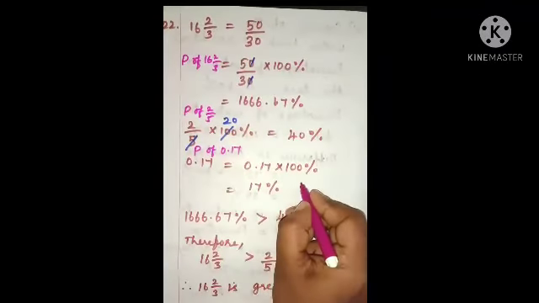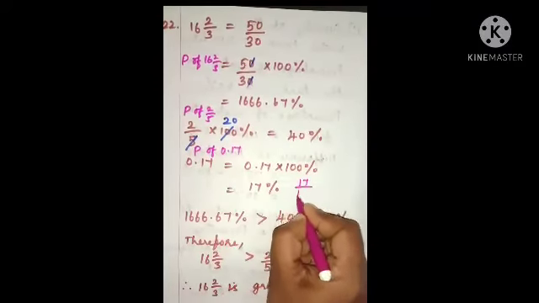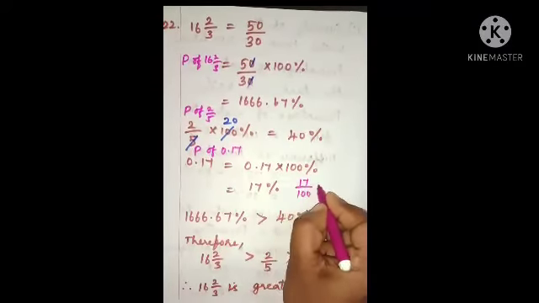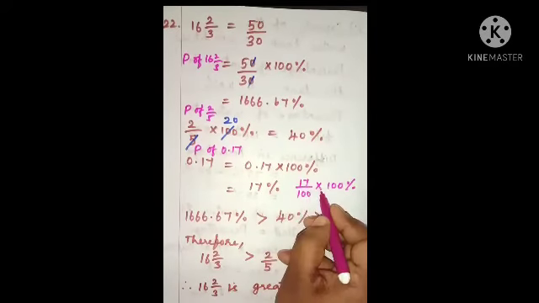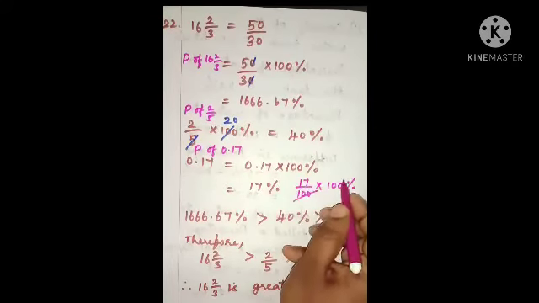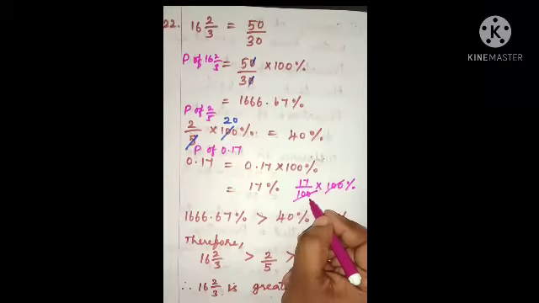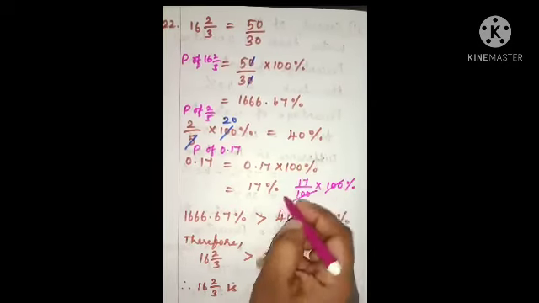Or else you can write 0.17 in fraction form as 17 by 100 into 100%. Cancelling 100 and 100 from the numerator and the denominator, we get 17%.